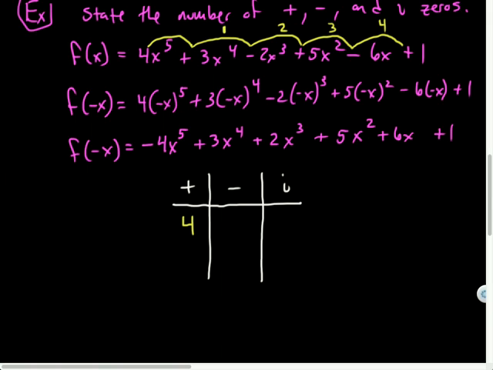So let's count these sign changes. Negative to positive, that's 1. And then it's going to stay 1 for the rest of its life. No birthdays. 1. So I could have 4, 1, and in this case, how many imaginary could I have? How do I know it's going to be 0? Why can't it be 2? Because it has to add to 5.